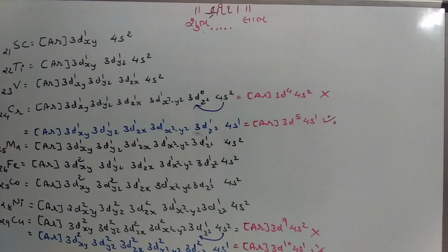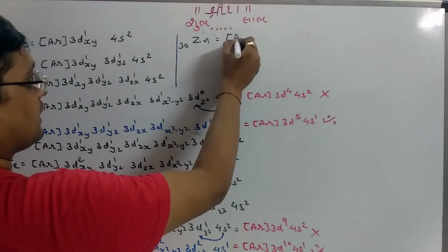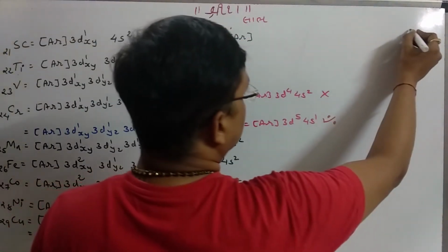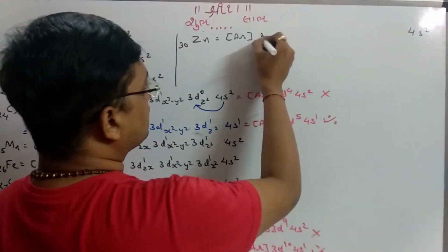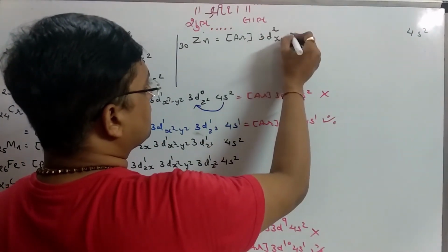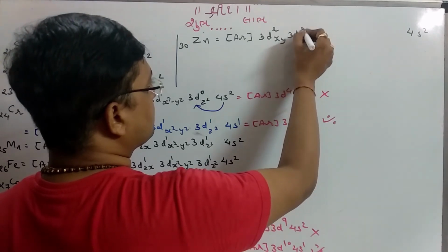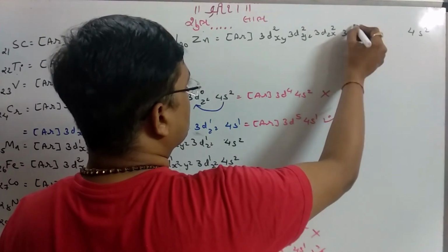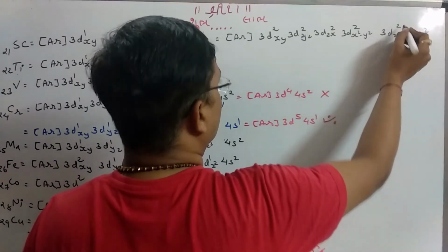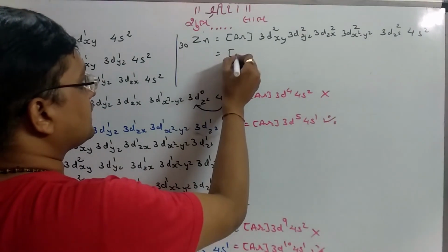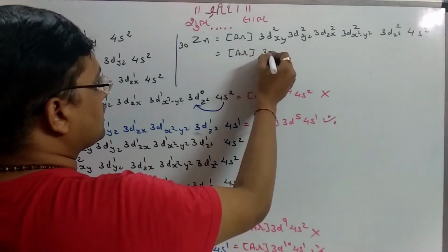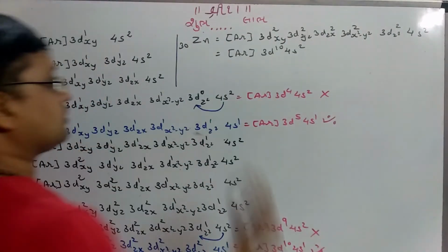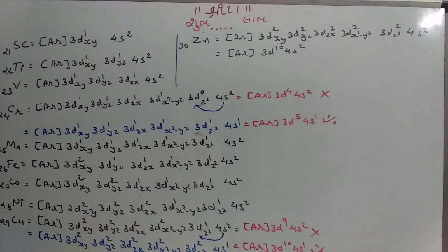Don't forget. Now the 30th element, that is zinc, 18 electrons like argon, 19 and 20, 3dxy2, 3dyz2, 3dzx2, 3dx2-y2 2 and 3dz2 2. All the d orbitals are completed. That is argon core 3d10 4s2. Okay, clear? So these are the configurations of the first 30 elements.